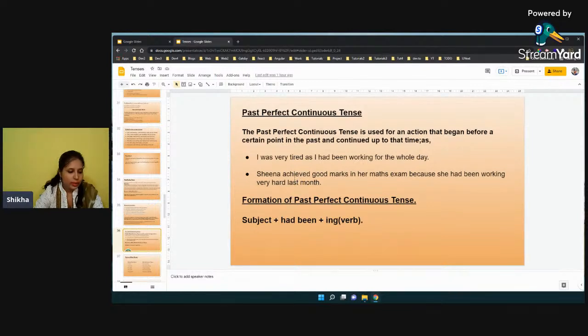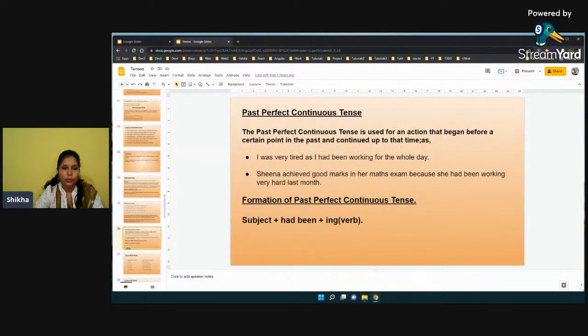So what is the sentence structure under past perfect continuous tense? Here, first of all, we have to write the subject, and then had been. We have to write had been plus the ing form of the main verb. So subject plus had been plus ing form of the main verb, right? So I hope you understood how to write sentences under past perfect continuous tense, and we already discussed simple past tense, past continuous tense, past perfect tense, and past perfect continuous tense, right?